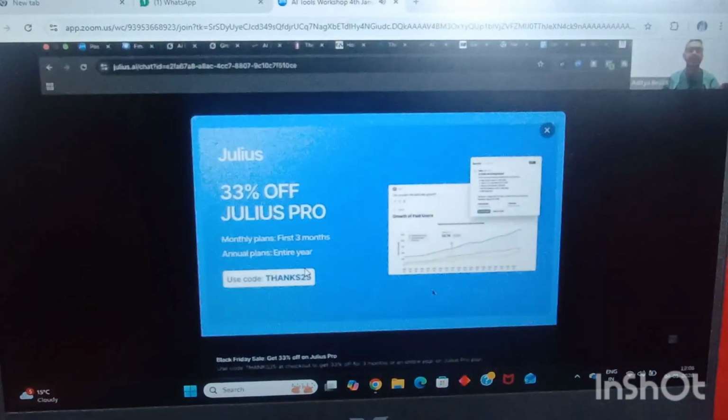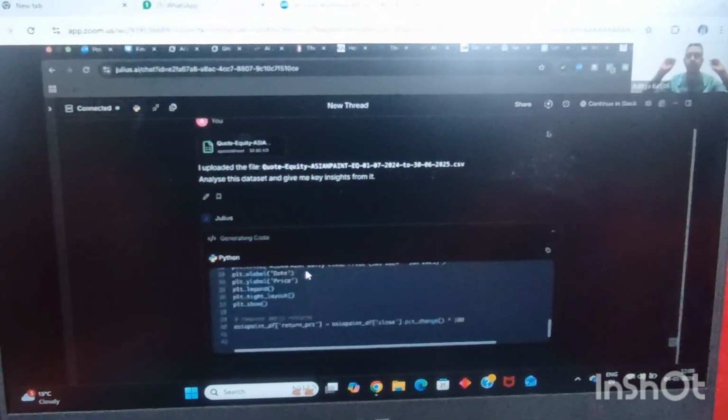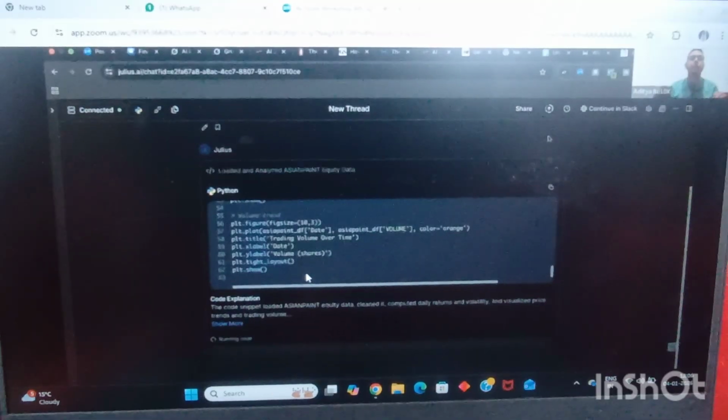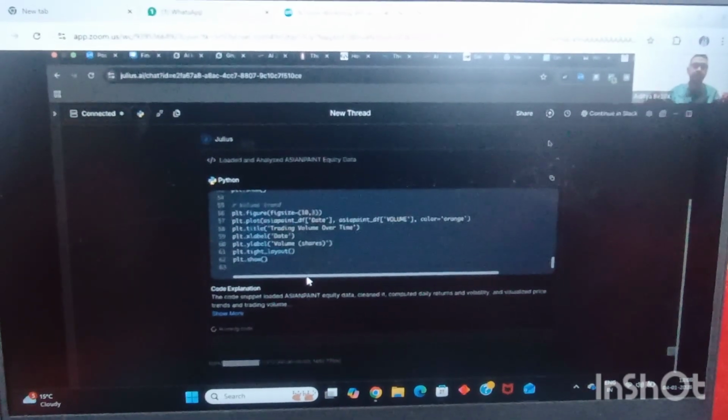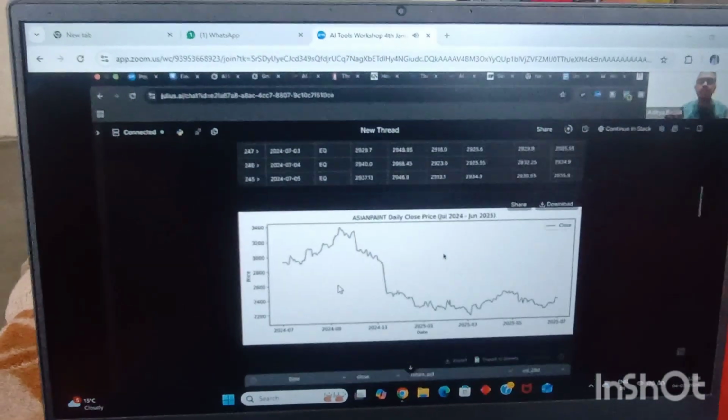Guys, once I hit enter, my hands are right here in front of you. You can see Julius doing its magic. It is writing the lines of code one by one, and then it is doing a few more things. And now it has started to analyze this data set in a beautiful manner.